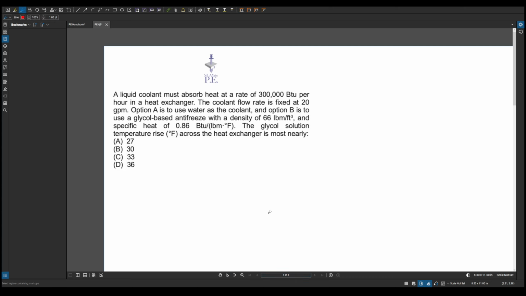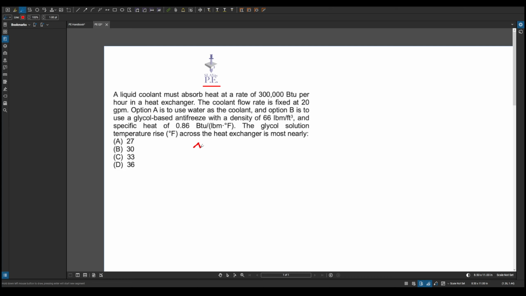So here's another question from Slay the PE that I grabbed off Reddit. The question states, a liquid coolant must absorb heat at a rate of 300,000 BTUH in a heat exchanger. The coolant flow rate is fixed at 20 GPM. Option A is to use the water as the coolant, and option B is to use a glycol-based antifreeze. The glycol solution temperature rise across the heat exchanger is most nearly what?